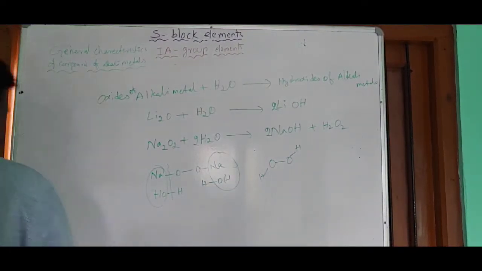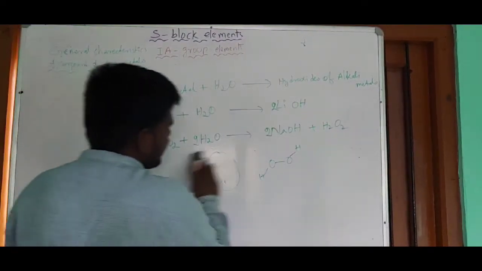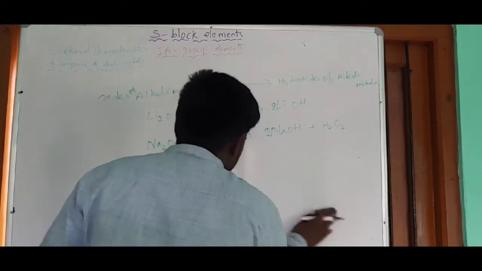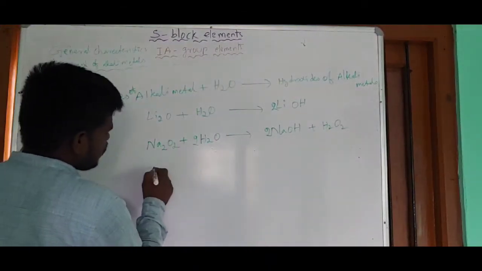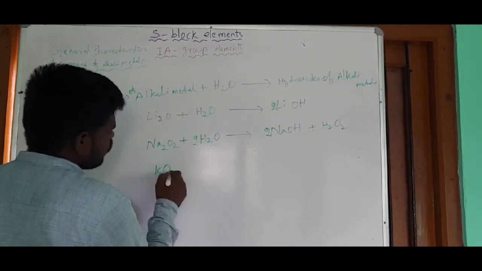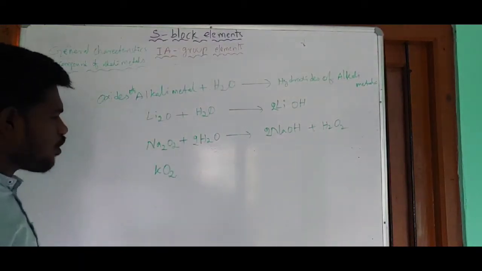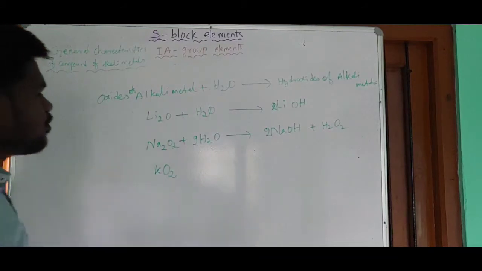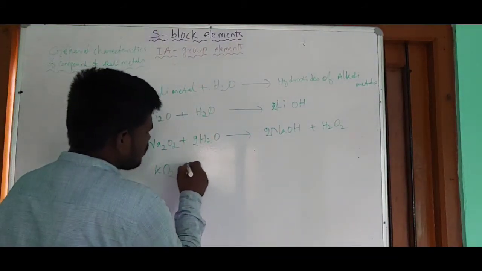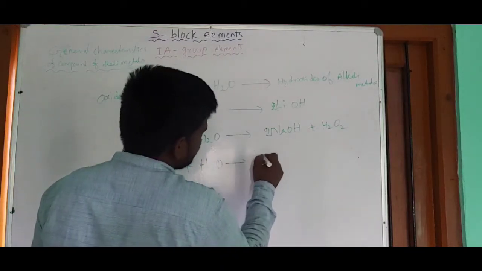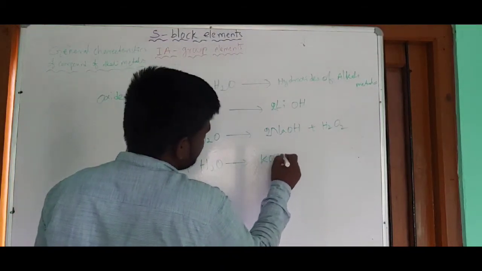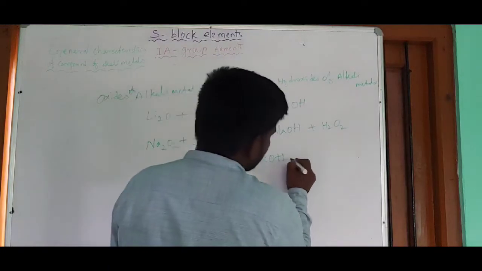Next one, what about superoxides? Superoxides, when they are dissolved in water, can also give hydroxides. Example, let me take KO2. This is one of the superoxides, known as potassium superoxide. When this potassium superoxide is dissolved in water, it gives KOH, potassium hydroxide,